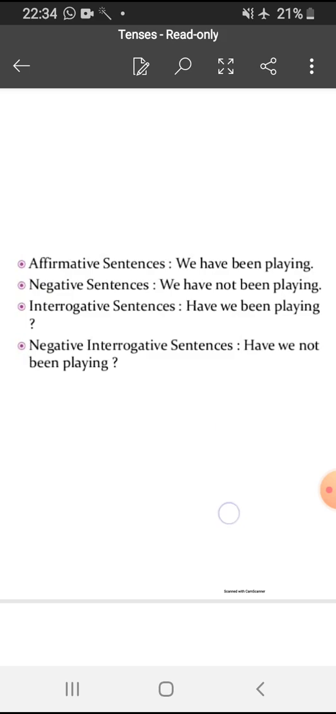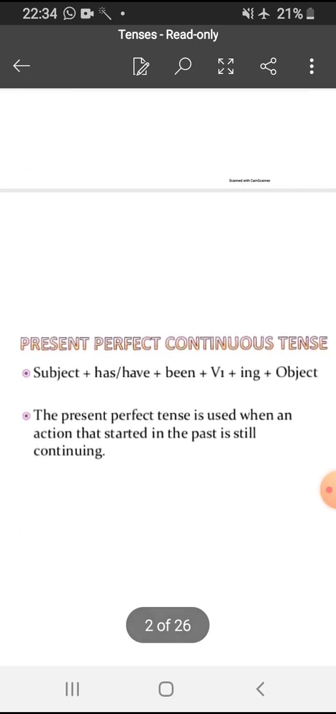So I hope all the 4 types of present tense are clear to you. So solve the exercise on the basis of your understanding on your own and then match the answers from the solution PDF. So that's all for today.